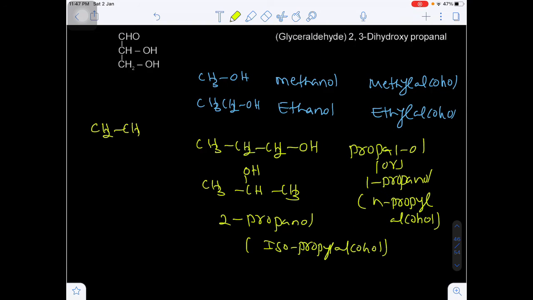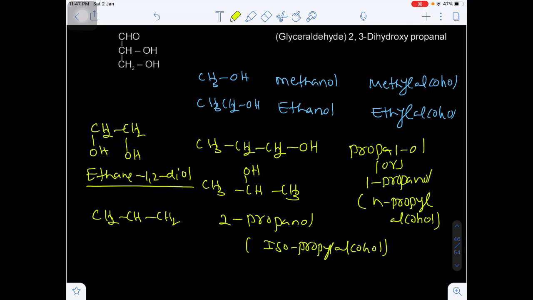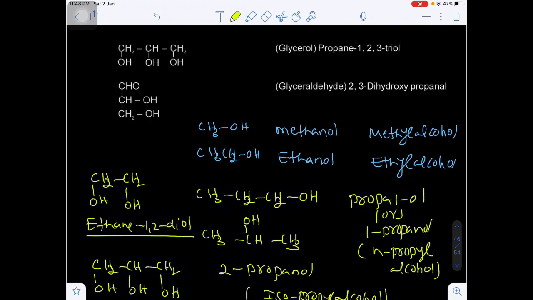If you take the dihydroxy, if there are 2 OH groups, we can say ethane 1,2 diol, because there are 2 OH groups, so diol. If there are 3 carbons with 3 OH groups, we can say propane 1,2,3 triol.